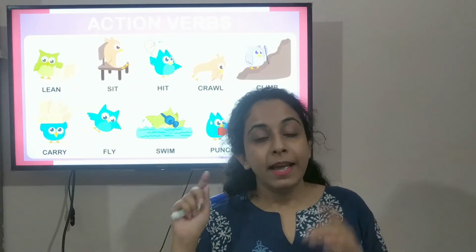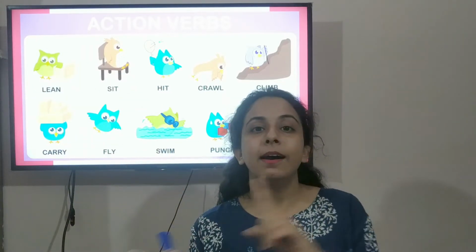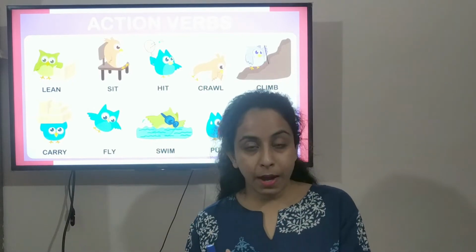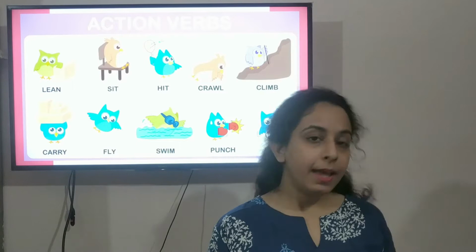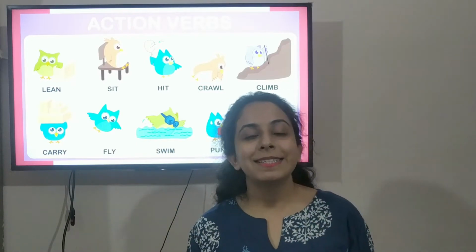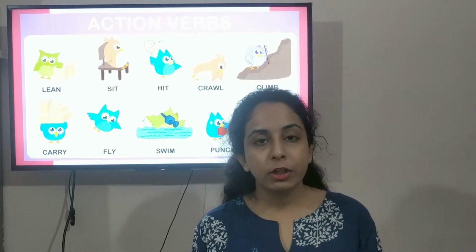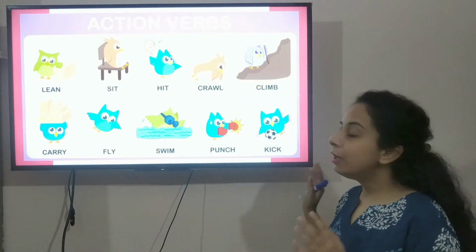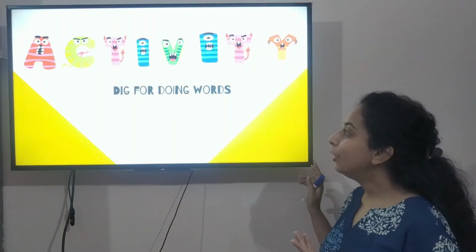Twinkling will be the action done by the stars. So whatever action is done by any person, any animal or anything is called action words, doing words or verbs. Alright, now let's learn more about verbs.